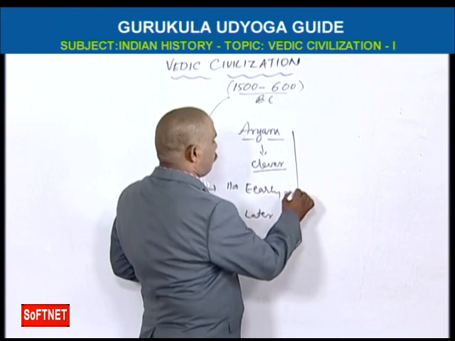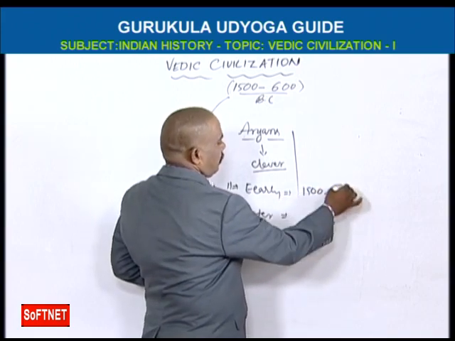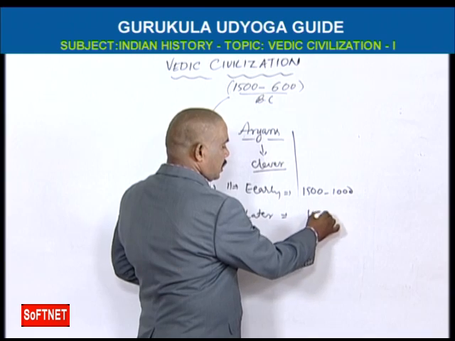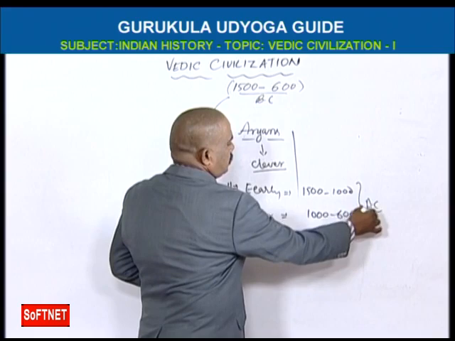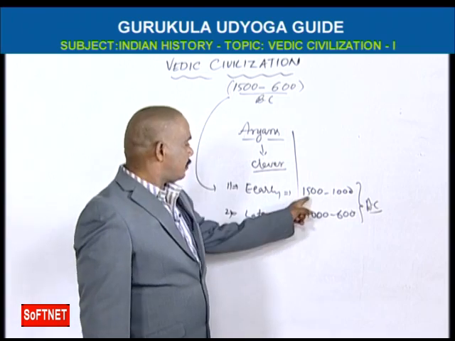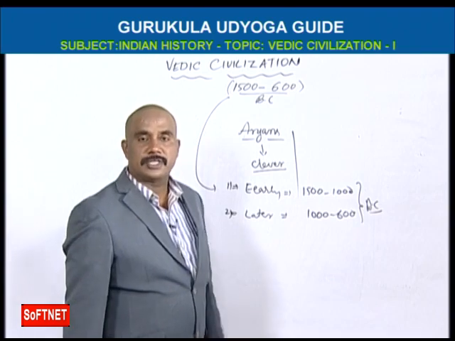Early Vedic civilization is from 1500 to 1000 BC, and later Vedic civilization is from 1000 to 600 BC.